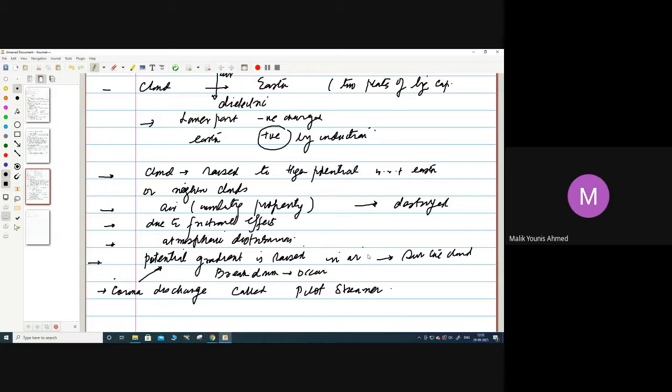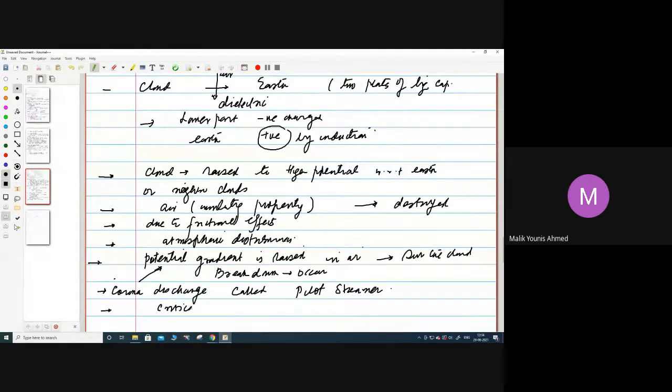Or we can say that the local concentration of charge near the cloud increases the potential gradient to an extent that it exceeds the breakdown value, which is called the critical breakdown value.